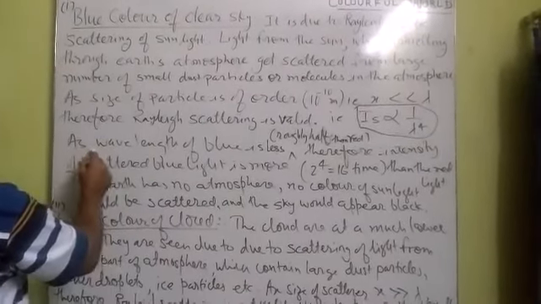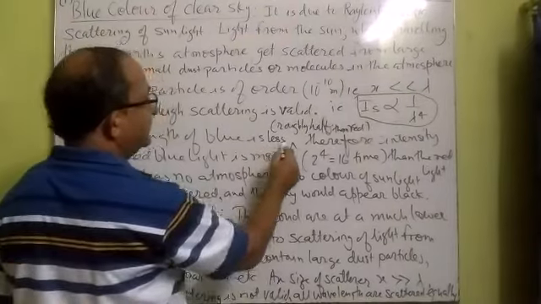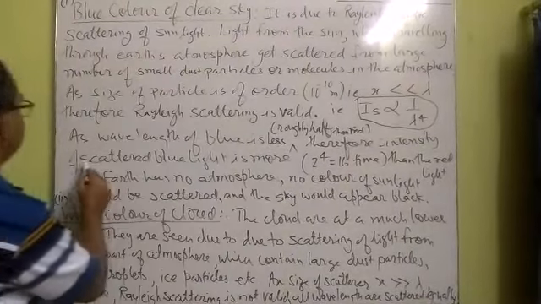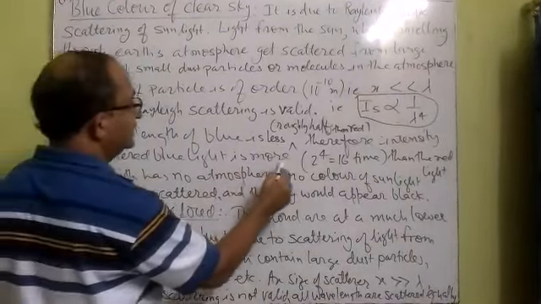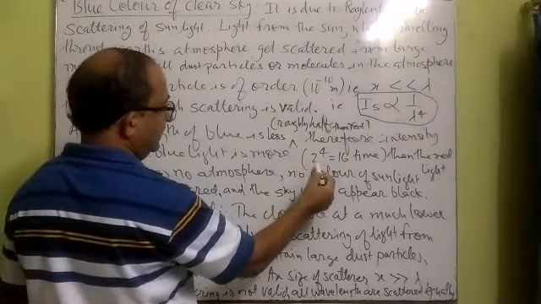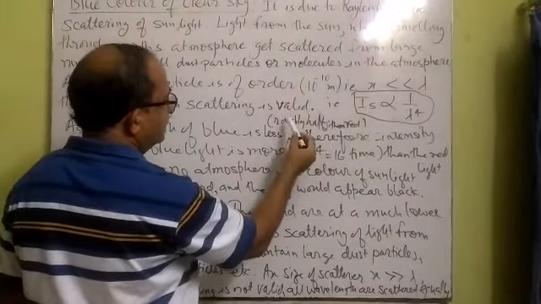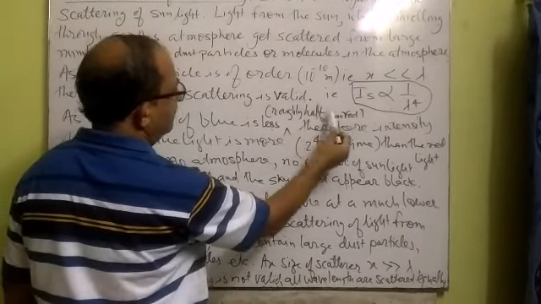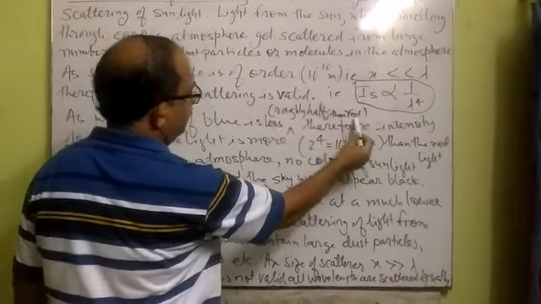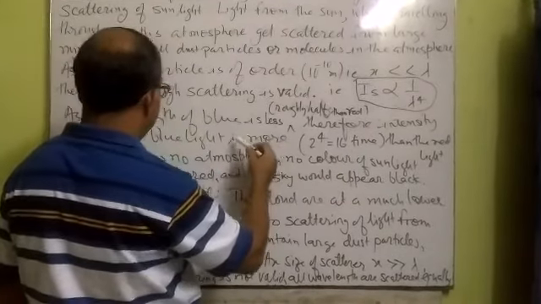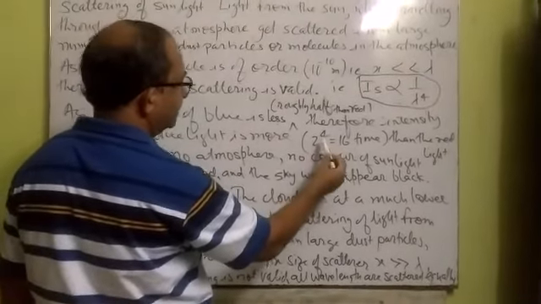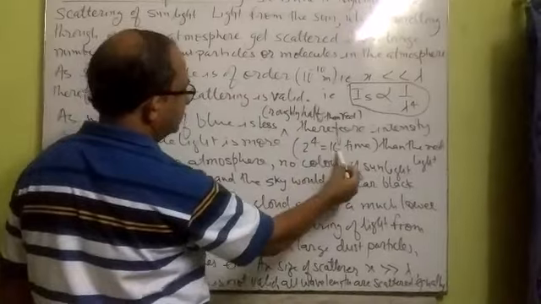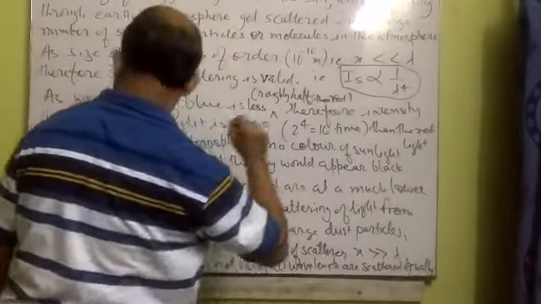So, as the wavelength of blue is less, the intensity of scattered blue light is more. Roughly, if we consider that blue light has half the wavelength of red, then blue light will scatter 2 to the power 4, meaning 16 times more than red light.